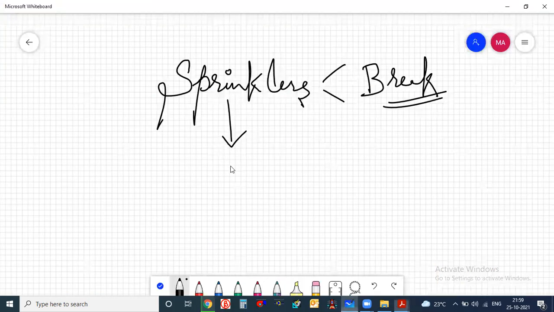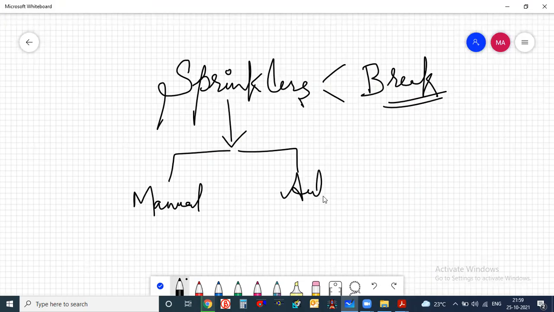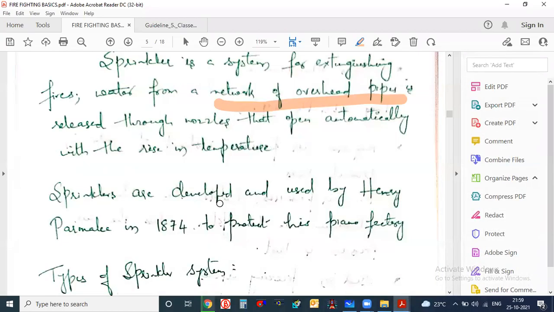Now sprinklers are of two types. Previously they had the manual type of sprinkler, but nowadays everyone is going for the automatic type. Why? Because in the manual sprinkler type you can never assume where the fire has occurred, but automatic sprinklers can sense whether the temperature is rising or not, whether the fire has occurred or not. So we are going with the automatic type only. Everywhere you will find automatic sprinklers only.